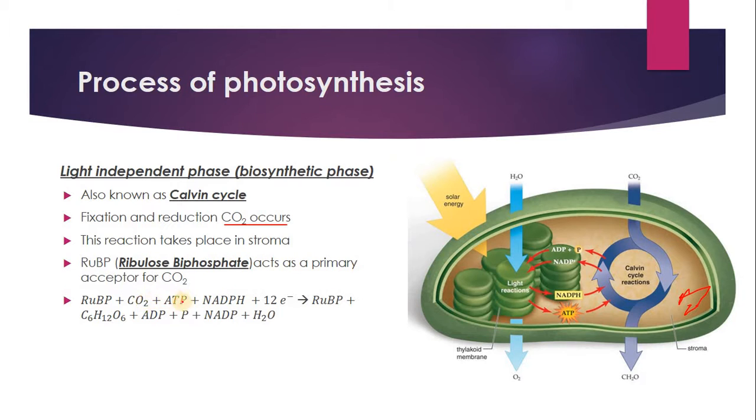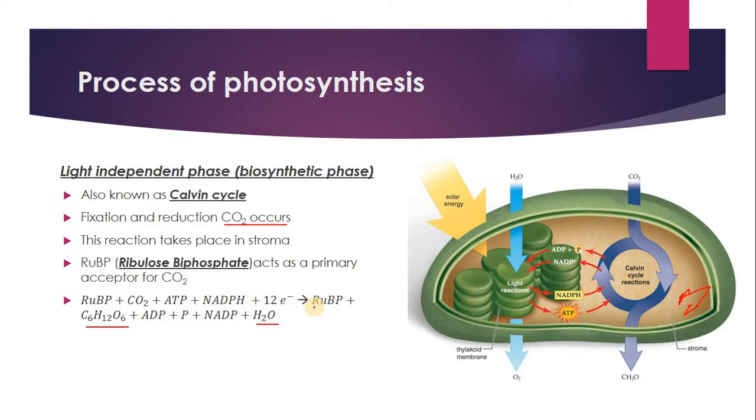Then this CO2, in the presence of ATP and NADPH, which are the products of the light dependent phase, and in the presence of electrons, gets converted into sugar and also water.